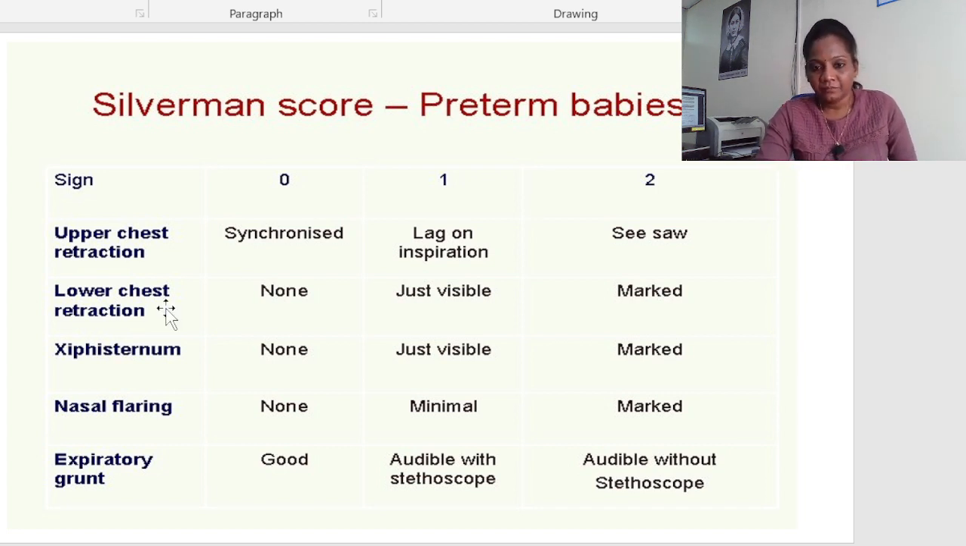And when upper chest retractions are there, synchronized means 0, lag on inspiration means 1, and seesaw-like up and down movement means 2. Then lower chest retractions none, and just visible